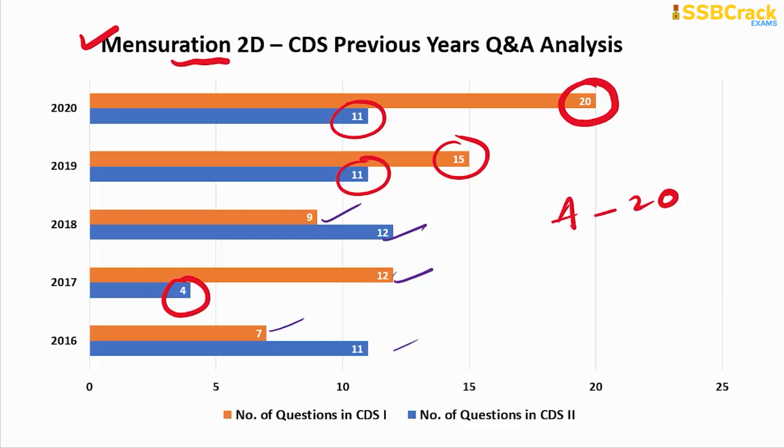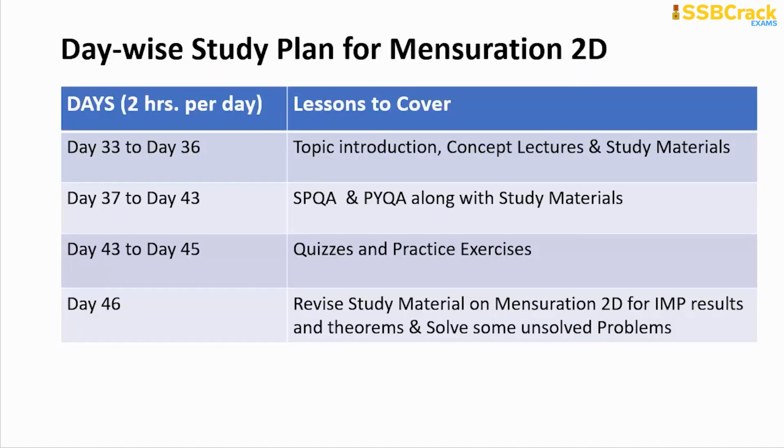So here is the study plan for the same: 2 hours per day, devote your time from day 33 to day 36, go through the topic introduction, concept lectures and study materials. From day 37 to day 43, go through the SPQA and PYQA lesson on mensuration 2D topic, and also refer to the study materials for your revision of solutions.